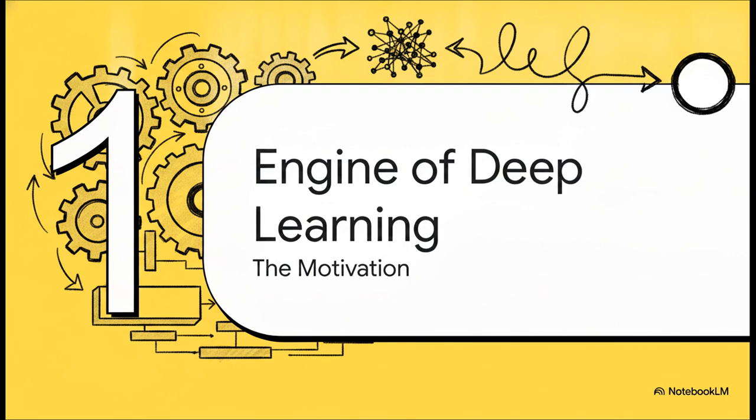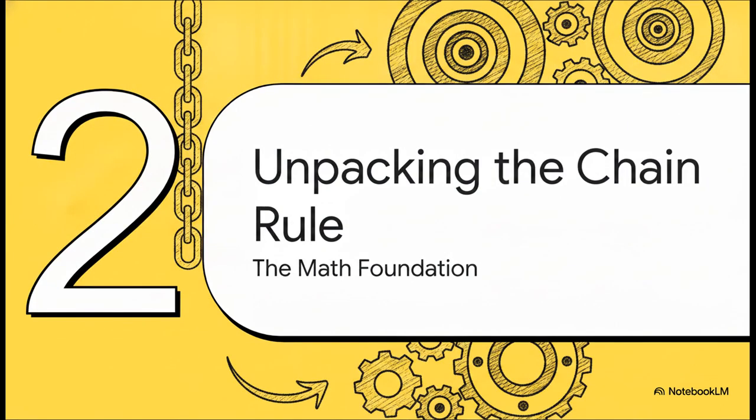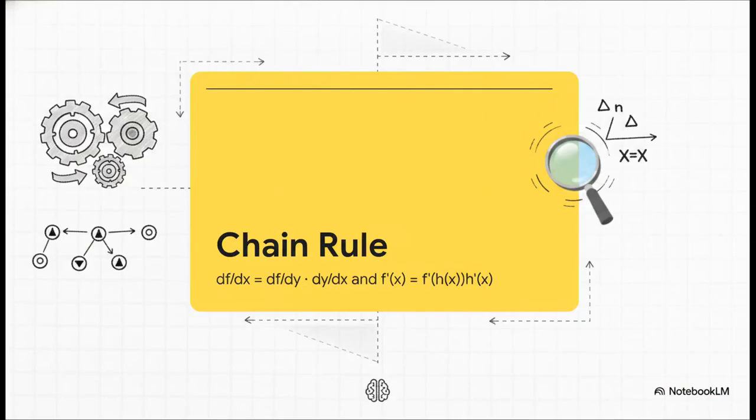Okay, part one, engine of deep learning. Let's look at the motivation behind this. Moving right into section 2, unpacking the chain rule. It's time for the math foundation. All right, let's actually define the chain rule formally. Now, whether you happen to prefer Leibniz's notation, showing the change in f with respect to x through those fractional steps, or maybe Lagrange's prime notation, the core message is exactly the same.